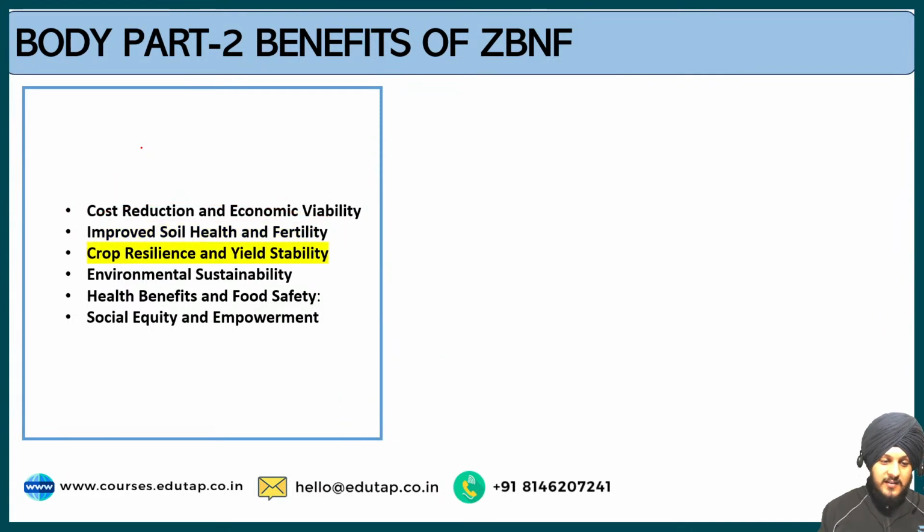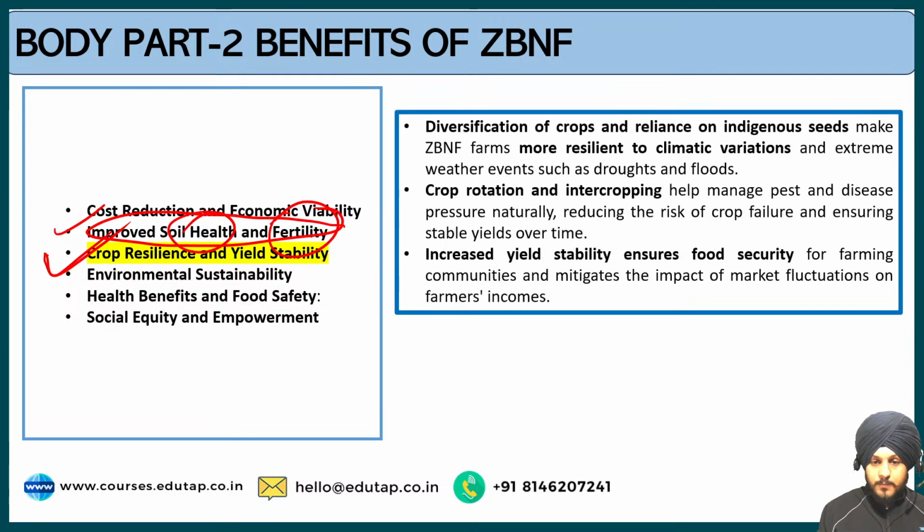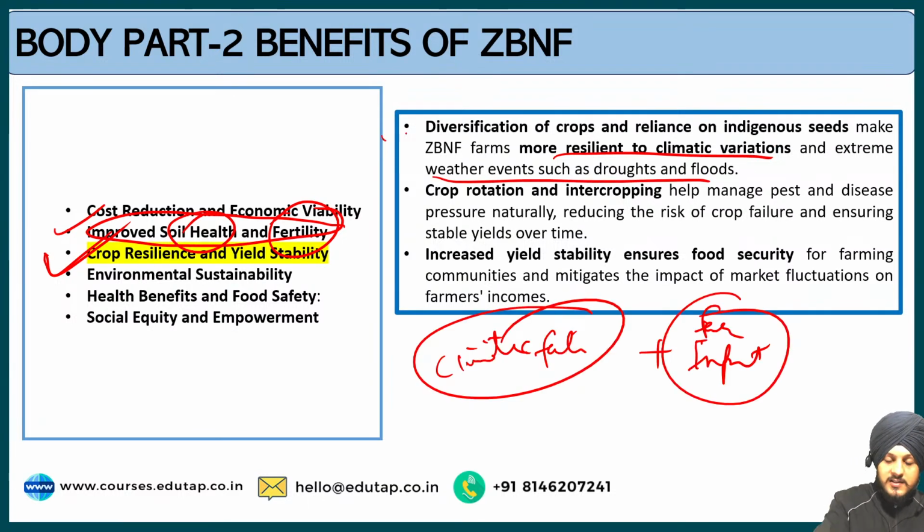The third is regarding crop resilience and stability. Of course, this is very obvious: if the soil health is increasing and the fertility is maintained, then naturally it will lead to crop resilience and yield stability. The diversification of crops and reliance on indigenous seeds make zero budget natural farms more resilient to climatic variations and extreme weather events such as droughts and floods. Secondly, crop rotation and intercropping.